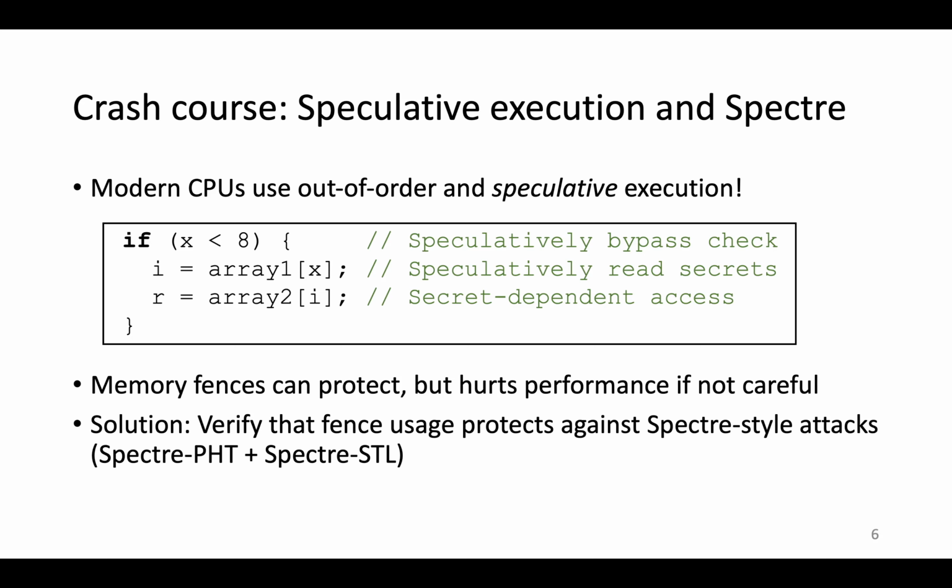But unfortunately, inserting fences after every conditional and before each load instruction, which is to protect against a different variant of Spectre called Spectre STL, which I don't have the time to cover, but is discussed in the paper, this really hurts performance. But on the other hand, taking a heuristic approach for inserting fences leads to shaky security guarantees. And so our solution is to automatically verify that implementations use fences correctly and efficiently to protect against Spectre-style attacks, specifically the Spectre PHT and Spectre STL variants.